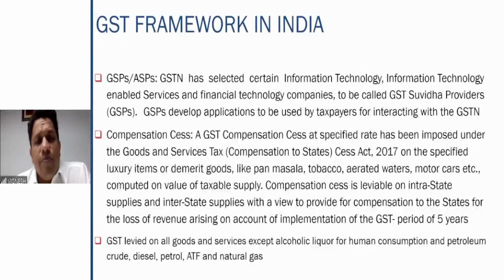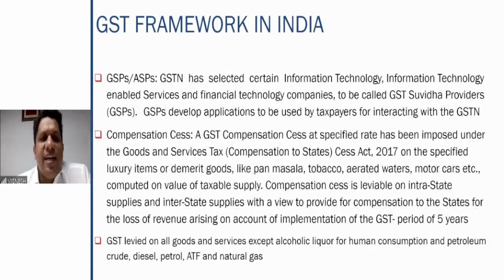So the government said that for a period of 5 years from GST coming into existence, the center will compensate some amount to the state governments. So how do you raise the funds to compensate the state governments? By levying a compensation cess.